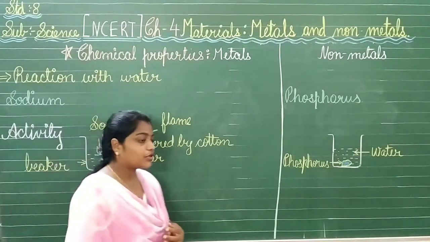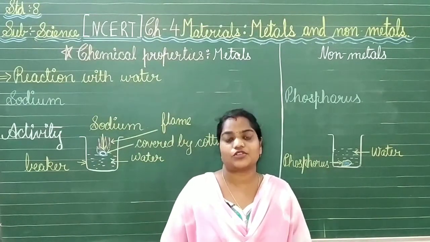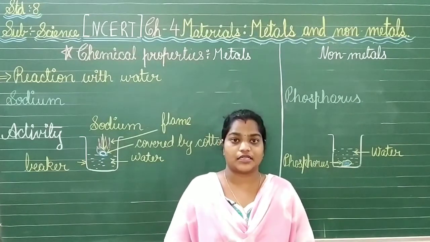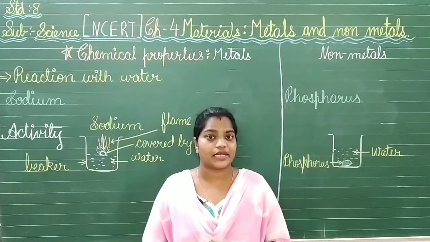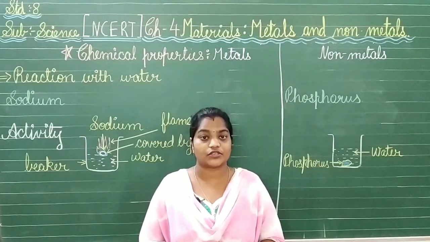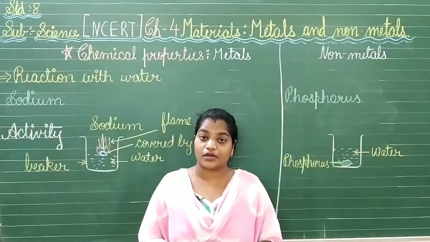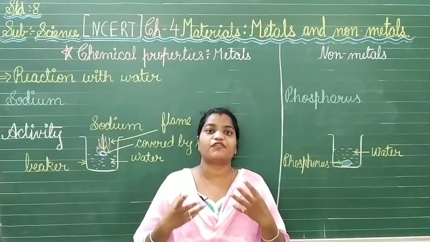We know that sodium is a very reactive metal. It reacts with oxygen, meaning air, and water vigorously. If you place the piece of sodium outside in the atmospheric oxygen, at room temperature, it will start burning. Or when you place it in the water, it will burn with a flame.